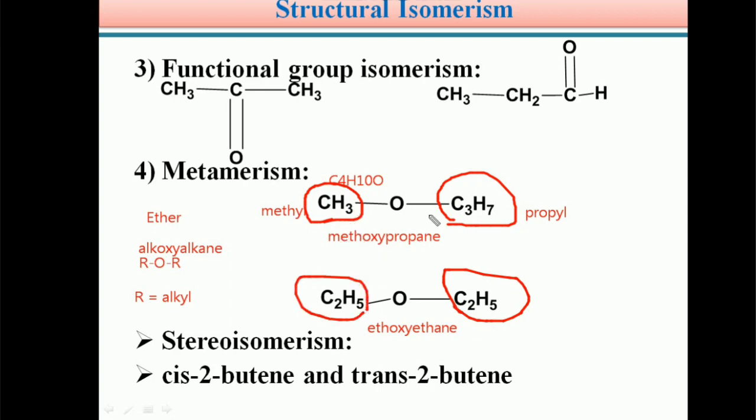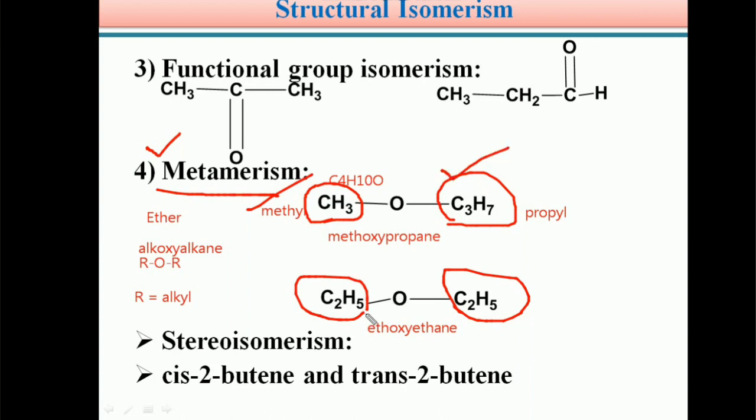So students, these two are metamers of each other, and the phenomenon of the existence of metamers is known as metamerism. In the first isomer, a methyl group is present on one side of the ether functional group and a propyl group on the other side.